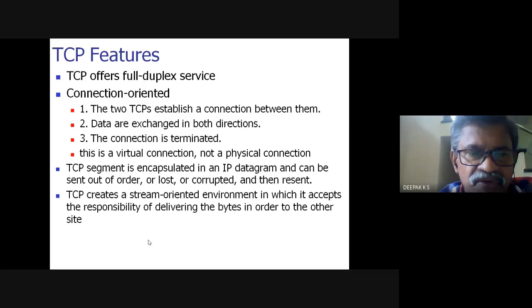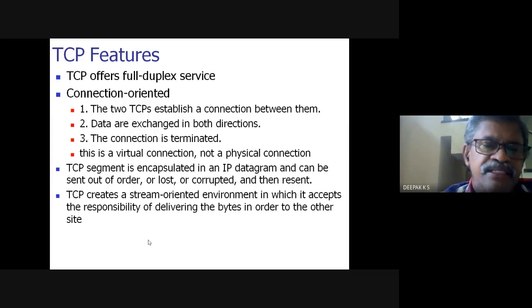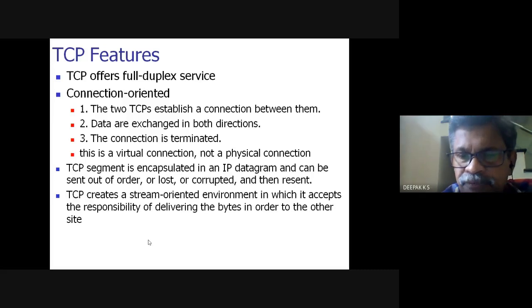So physical wires are not allocated or anything like that; it is only a virtual connection. Now a TCP segment is encapsulated in an IP datagram and can be sent out of order, lost, or corrupted and then resent. Like IP, there could be congestion, so data could be lost.